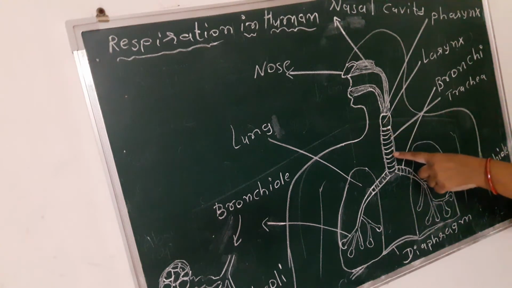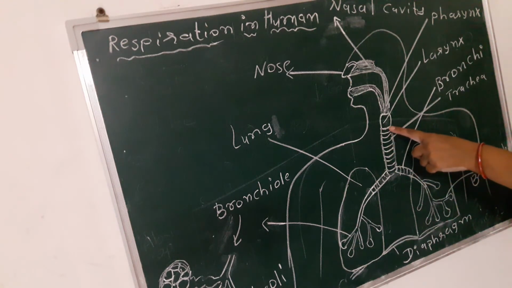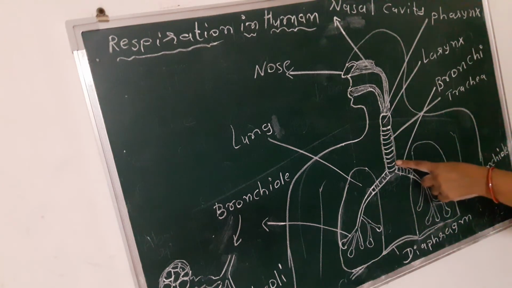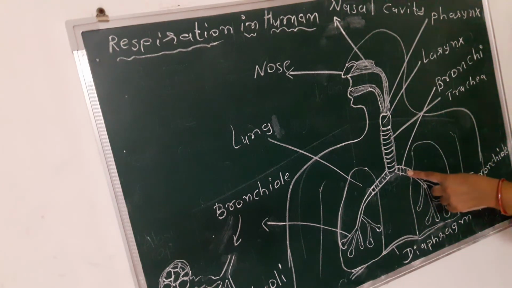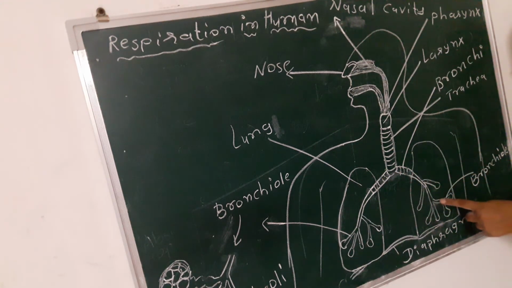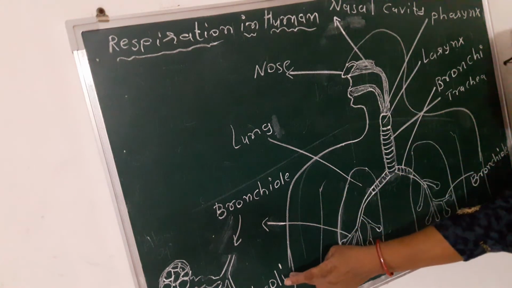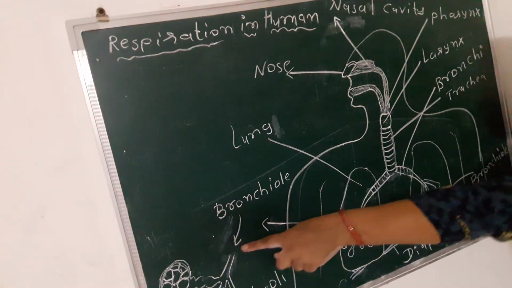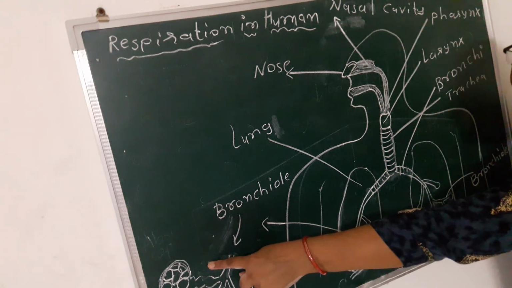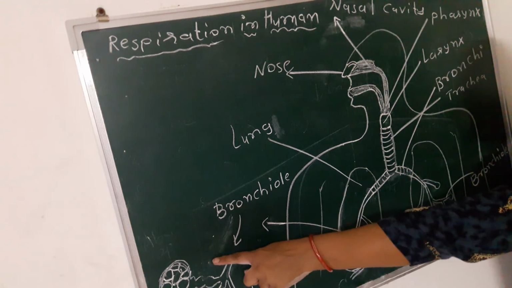Then air enters into the trachea. Trachea is known as windpipe. This windpipe is made up of cartilage. Then the air enters into the bronchi. There are two bronchi, and each bronchus is further divided into small tubules. These are known as bronchioles, and at the end of the bronchioles there is an alveoli. Alveoli is a balloon-like structure, and in this alveoli the exchange of gases takes place.